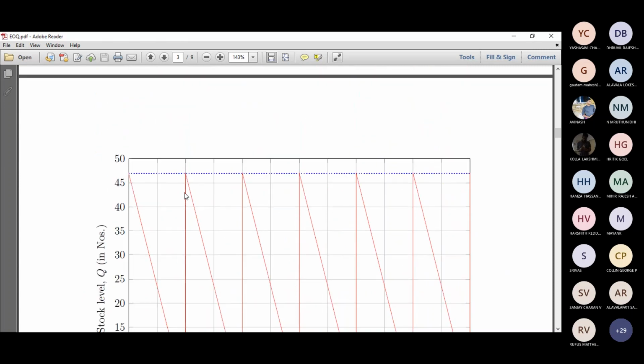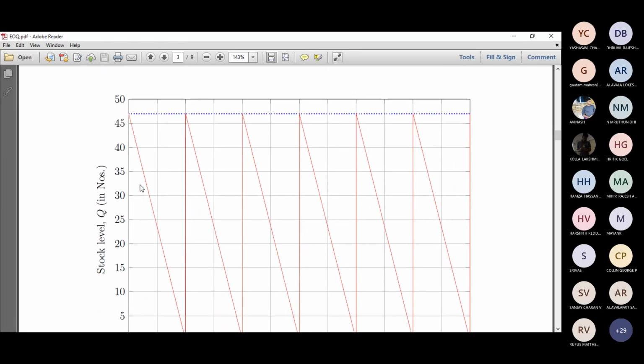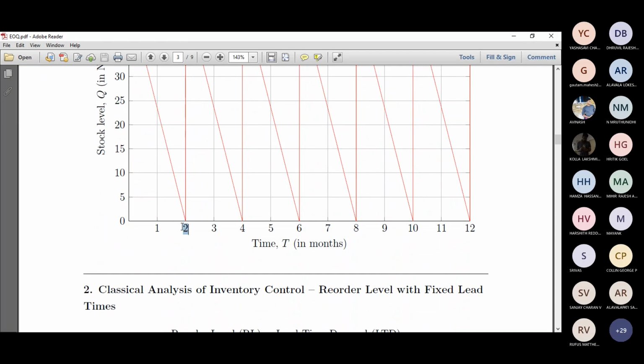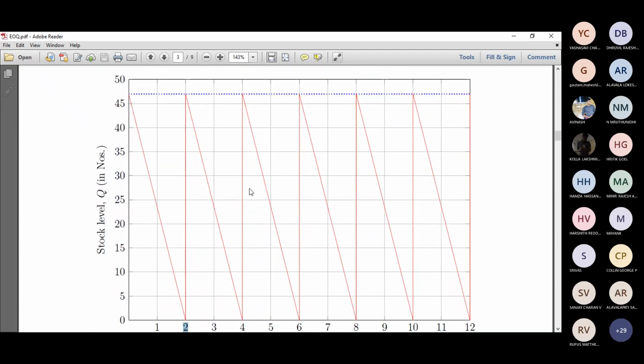Which means that you have 47 units, and they get sold at some number of units per day. At the end of the cycle, the entire lot gets sold, and on that same day you get the replenishment, which is the same 47, and the cycle gets completed.